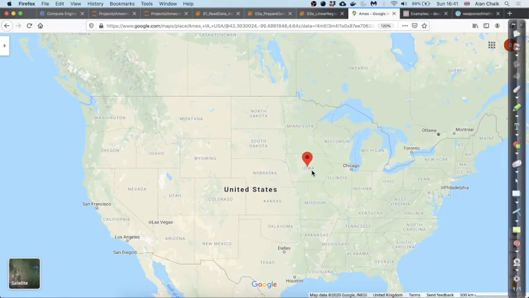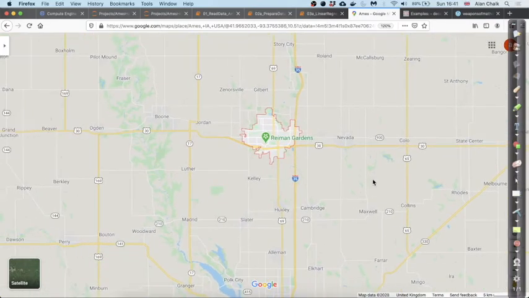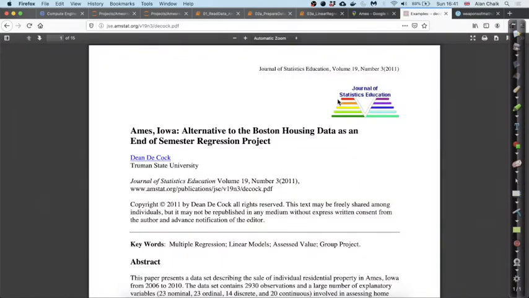Ames is a city in Iowa, probably a very pretty place. Why do we care about Ames? When machine learning students used to start with supervised learning, they needed a data set, and the go-to data set was something called Boston housing data. But there wasn't that much information on Boston housing.